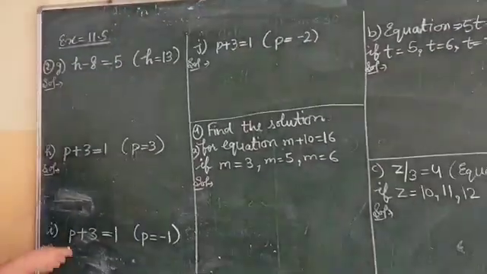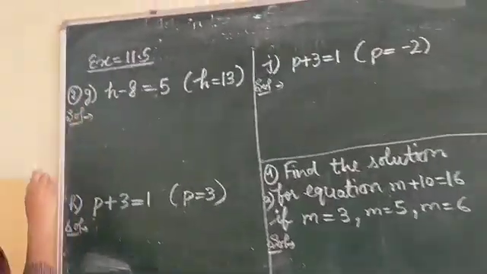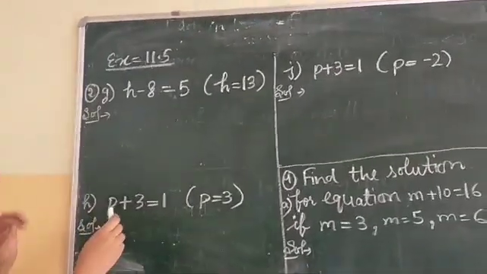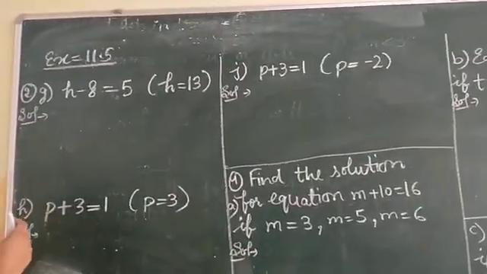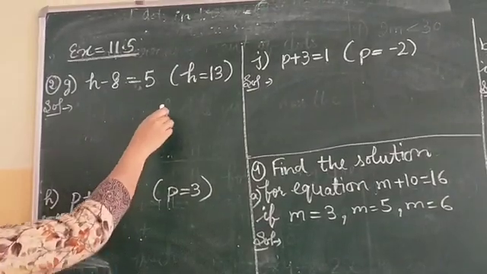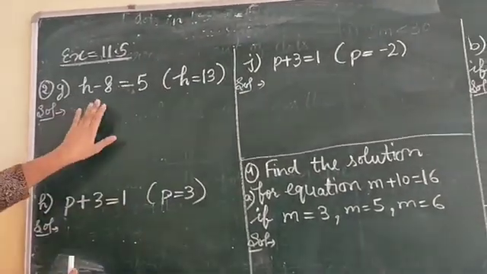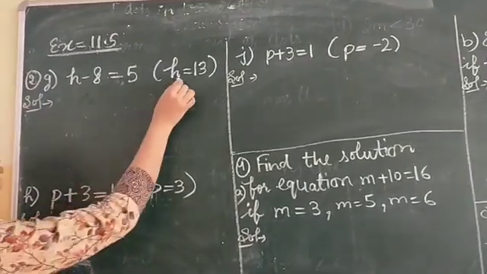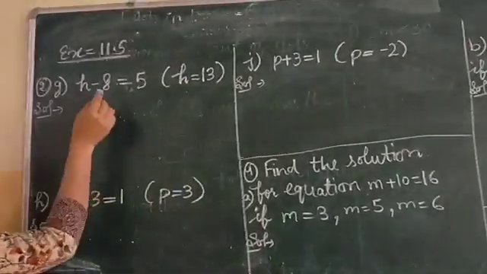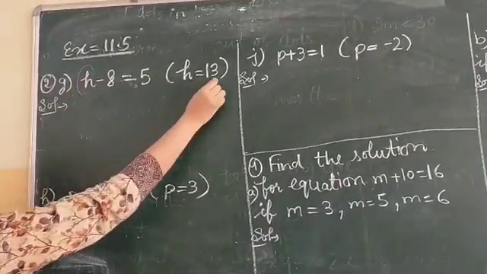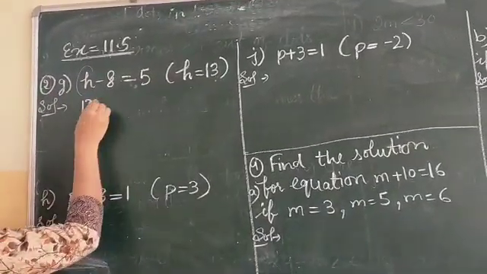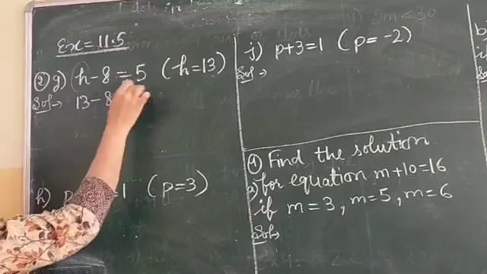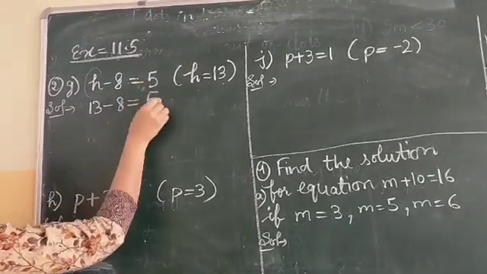Yes, class. Now we are doing the G part of the second question. Again, in this question, you have to find whether this value of h is satisfying this equation or not. So what will we do? We will put the value of h here. Okay? Instead of h, we will write 13. 13 minus 8. The rest of the numbers will come as they are.